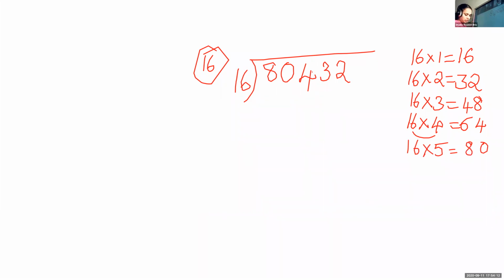Okay, so shall we start? Because we first take the first 2 digits, how will we do it? We will take the first 2 digits here and we will check whether the first 2 digits of the dividend are equal, less than, or greater than. Okay, Daniel.